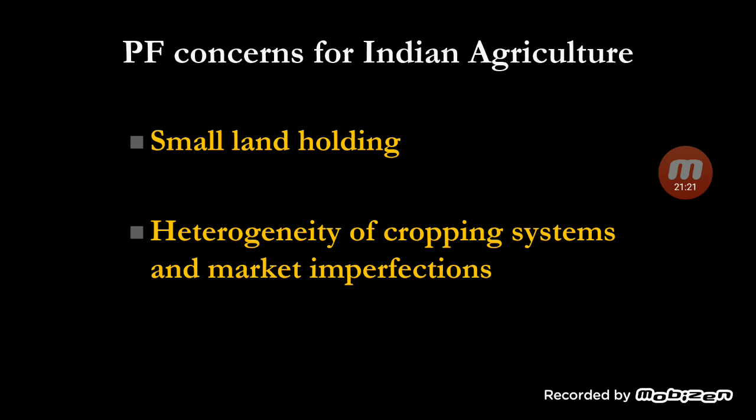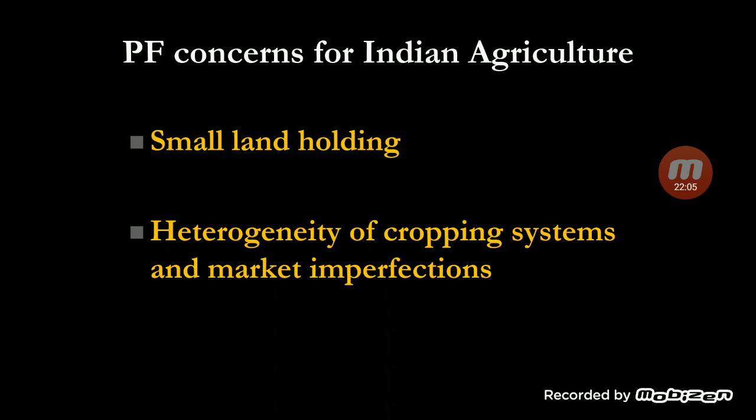Majority of Indian farmers are small and marginal farmers. What is the meaning of small and marginal farmers? Per capita land holding is less than 2 hectares in India, which is considered very small land holding. To use these technologies like GPS, remote sensing and satellite, you need a good amount of investment, which is there in foreign countries where the land holdings are large. The private players, the large companies, or a group of farmers working together, they can do this. But small land holding is creating a problem in India.